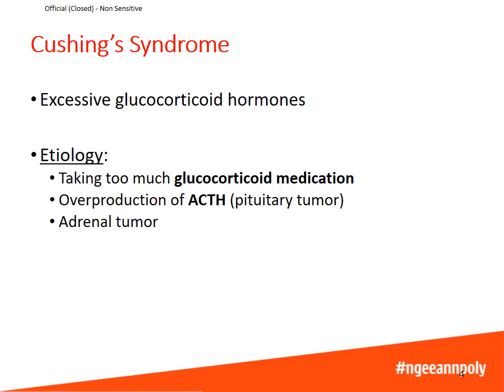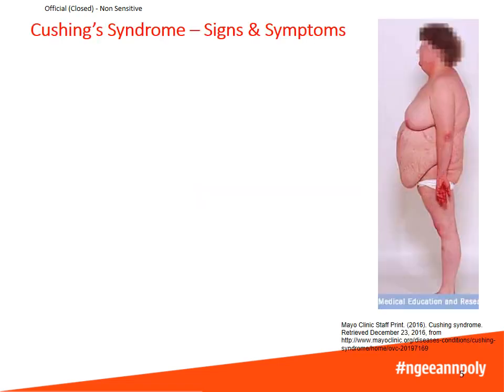Another cause of Cushing's syndrome is overproduction of ACTH by a pituitary tumor. Excessive ACTH would stimulate the adrenal cortex to produce large amounts of glucocorticoids. A third cause of Cushing's syndrome is an adrenal tumor that secretes excessive glucocorticoids. In Cushing's syndrome, a collection of signs and symptoms usually occur together.